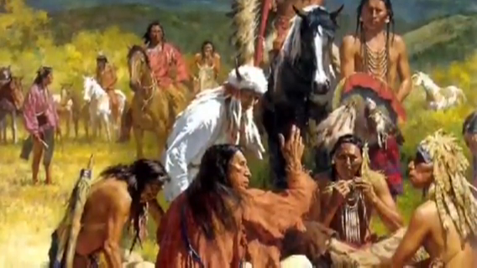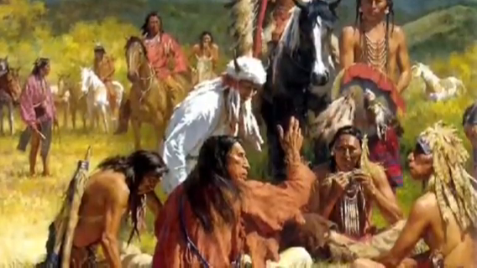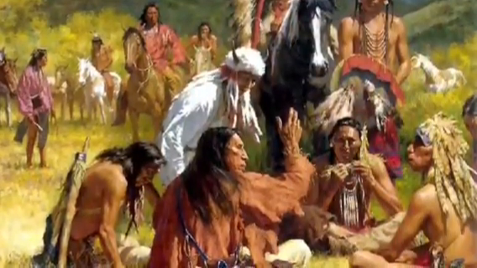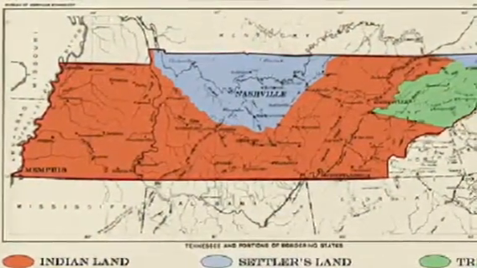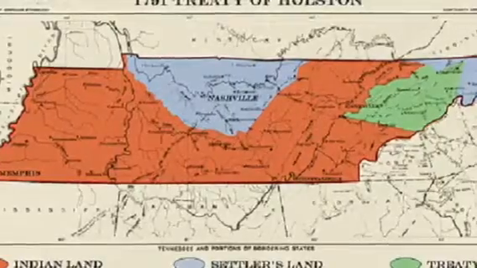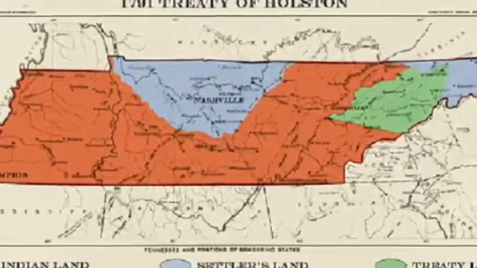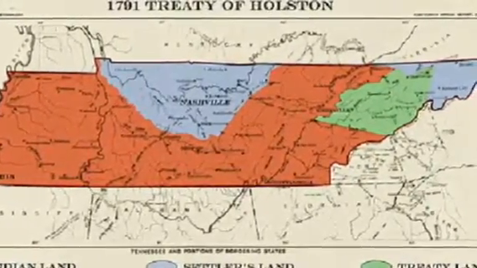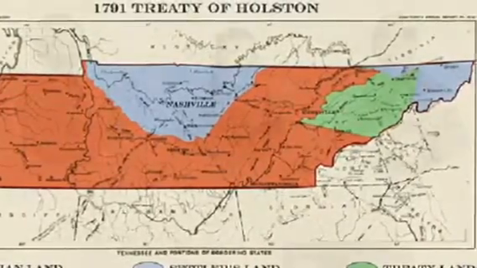The real conflict at the time was between the government and the Indians over the land held by the Native Americans through legal treaties. The Treaty of 1791, also known as the Treaty of Holston, recognized the Cherokees' right to a great amount of Georgia. The Cherokees were successful at adapting to a new way of life and learning how to survive.